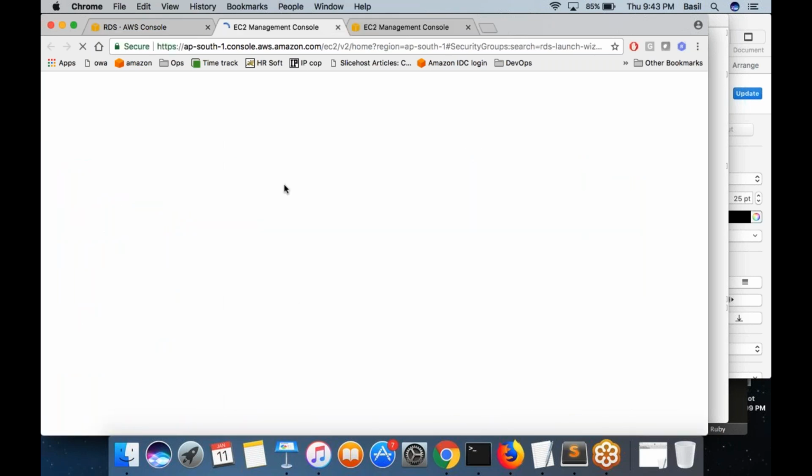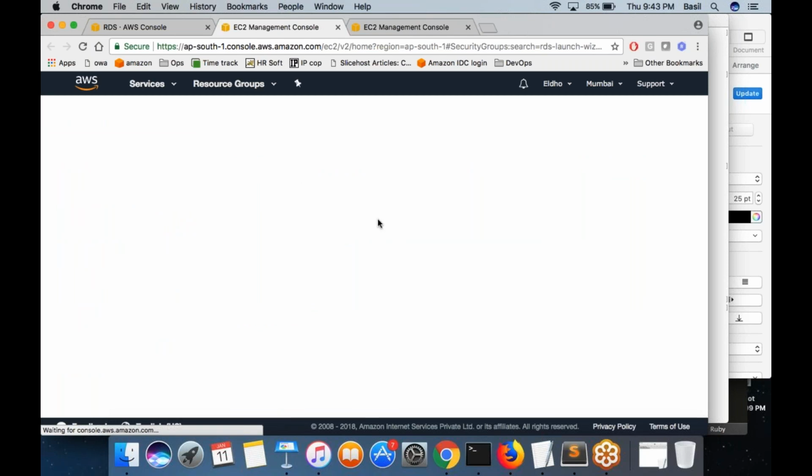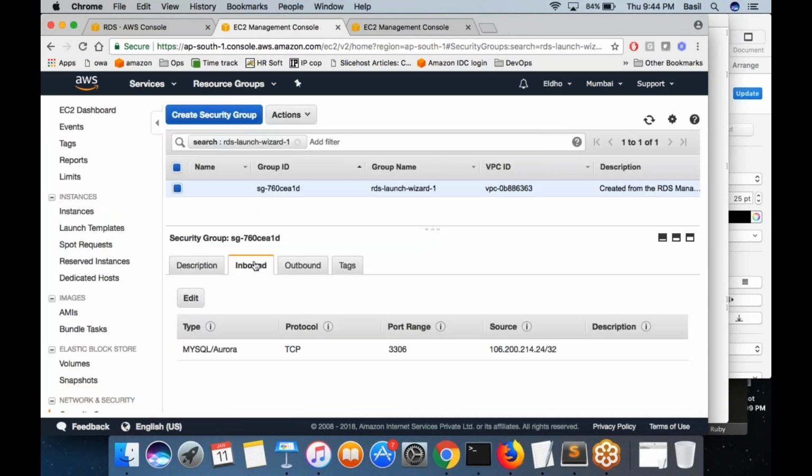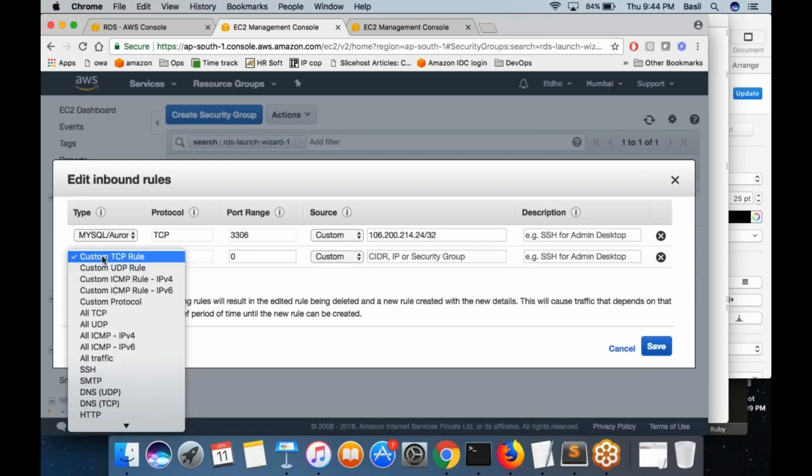Click on the security group. You would be taken to the security group page. Then click on the inbound button. There's already one rule which allows this IP. It's a default rule. I'm going to add one more rule.